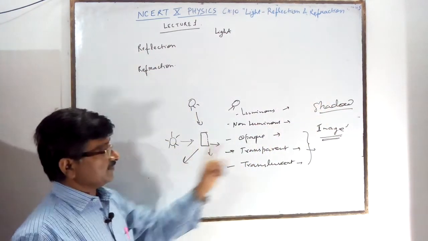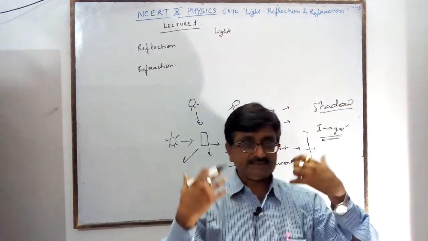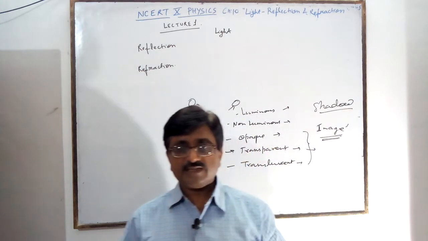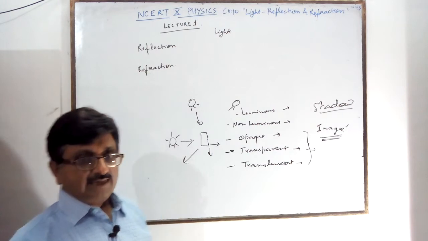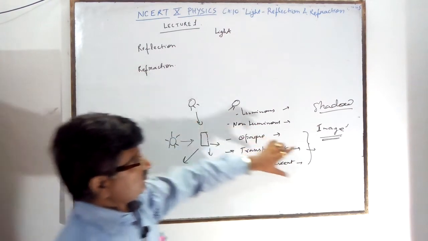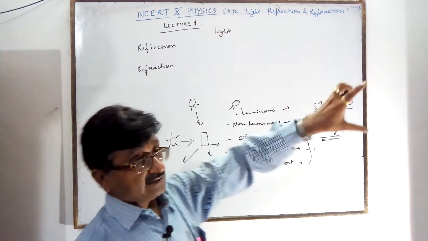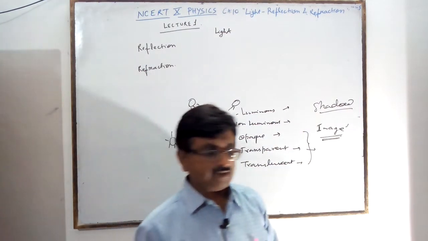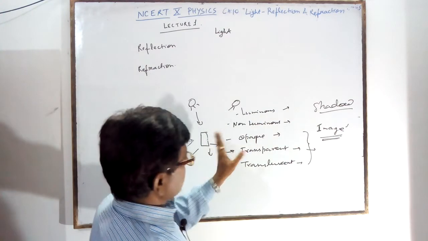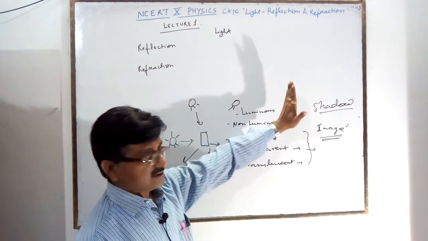The image can also be captured by a camera or seen directly, and you can see image formation inside the mirror. My image is forming inside the mirror. So you can see how the image forms, how the shadow forms.